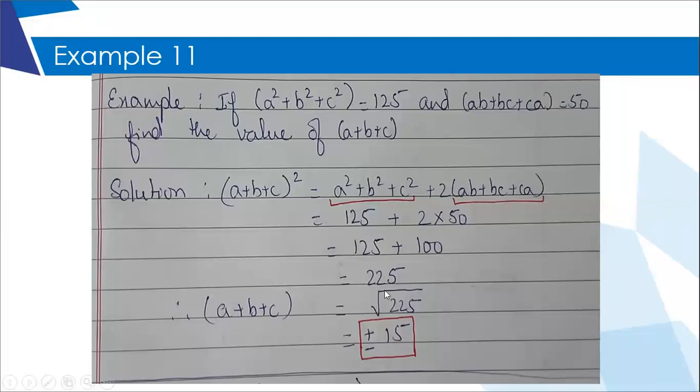So now the square root of 225 is nothing but 15, and with that you will write both the signs. This is very important, otherwise our marks get cut if you don't write plus and minus. Why? Because plus 15 into plus 15 will give me 225, and minus 15 into minus 15 will also give me 225. So 225 is the square of plus 15 also and minus 15 also. Please note it down.